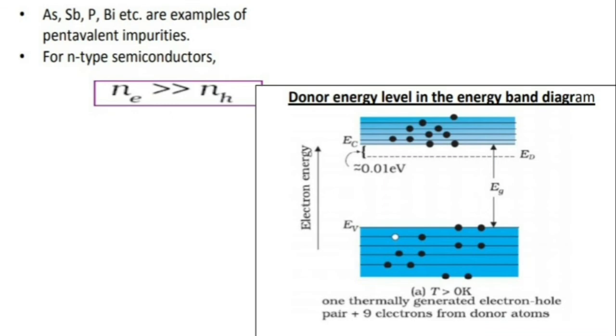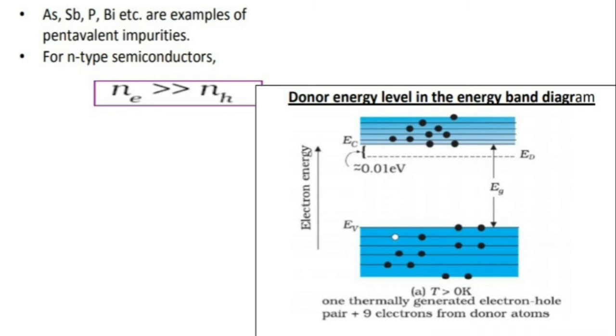And here we have the energy level diagram of N-type semiconductor. As you can see, an additional energy band appears nearer to the conduction band. So we have three bands here: valence band, a conduction band, and nearer to the conduction band we have the donor band, donor energy band.